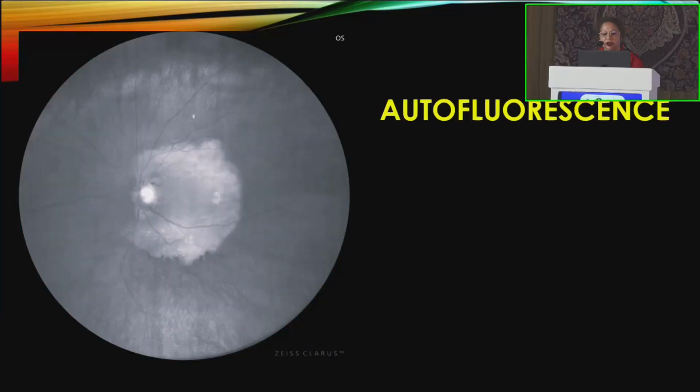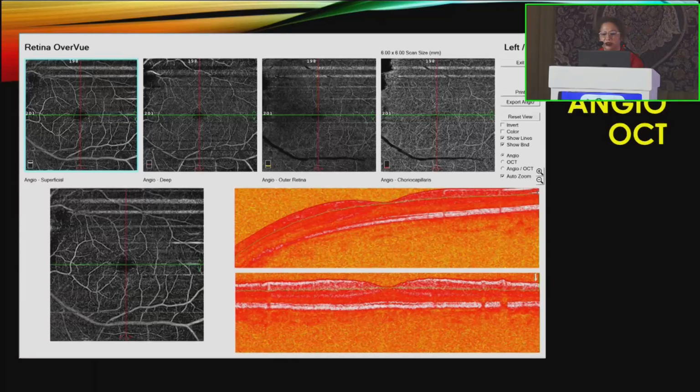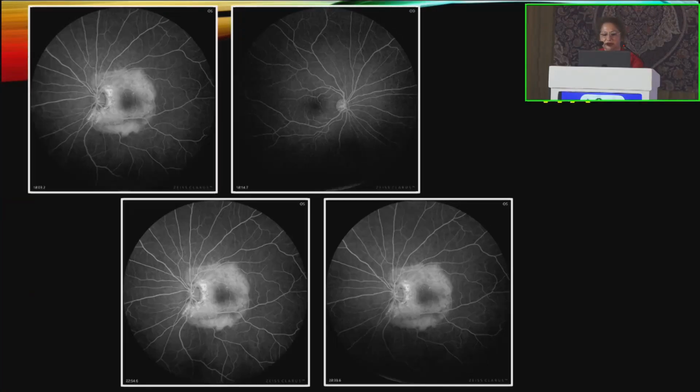The lesion was hyperautofluorescent. On OCT, the retinal layers were raised somewhat, meaning the lesion is subretinal. This is the angio. In FFA, in early phases, there were patchy hyperfluorescent lesions with diffuse staining in the late phases.